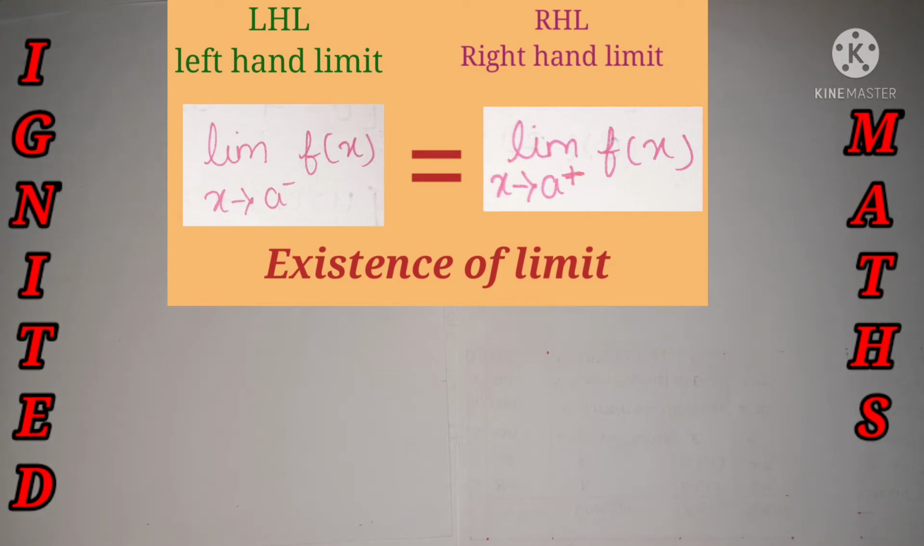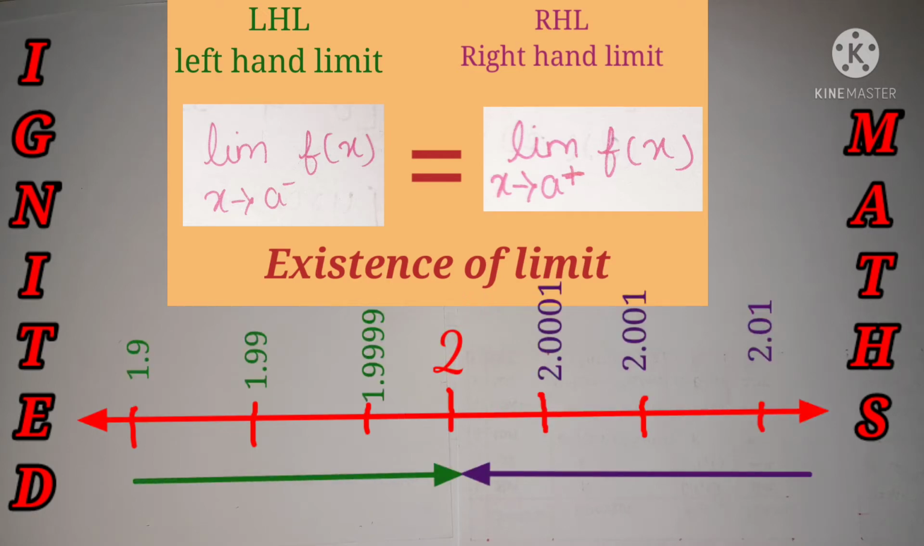It's nothing but LHS and RHS, because left hand side and right hand side we used to represent as LHS and RHS, but over here it is left hand limit and right hand limit, so LHL and RHL. So assume a is equal to 2. On the number line, we'll name it a is equal to 2. It's pointing over here.